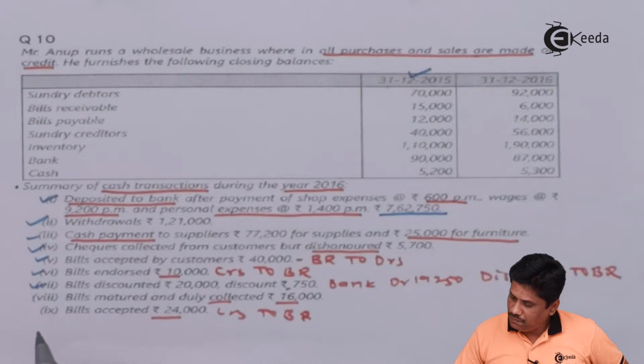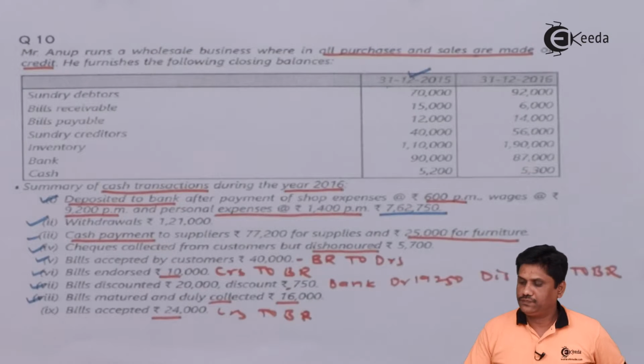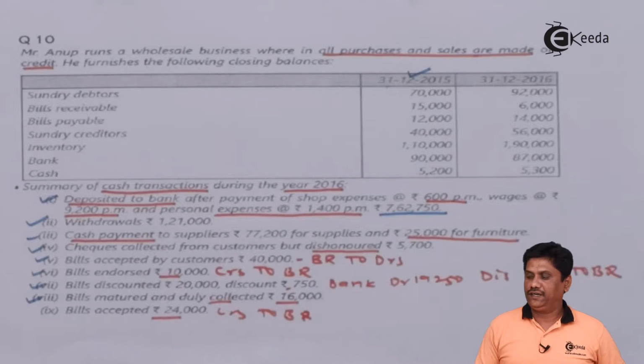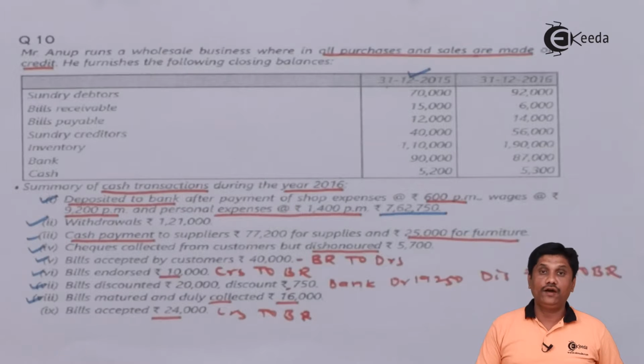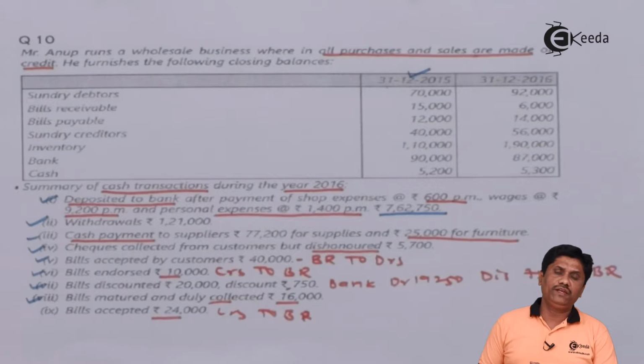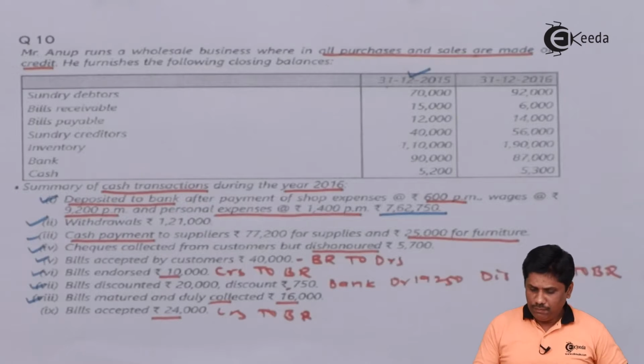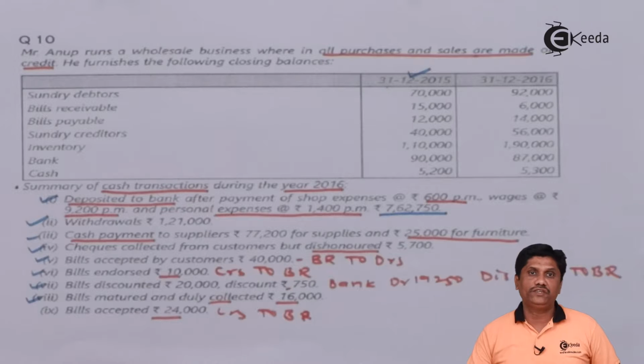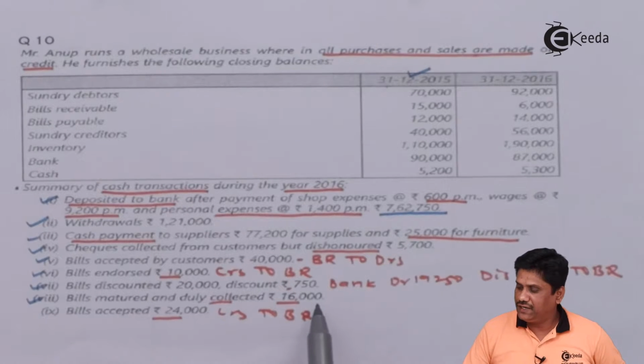Next, bills matured and duly collected. When they are saying bills matured and duly collected, now the thing is that money is received, but we don't know it is cash or credit. Here there is a big understanding we should have. We are presuming all bill of exchange transactions are rotated through bank. Alternatively, we can take it in cash and remaining amount at the end of the question we will find as a remaining amount which is for building or any other expense. So that is absolutely fine. You have to give the assumption. But now I am assuming the amount of bill of exchanges are adjusted through bank unless they mention it is in cash. So bills matured and duly collected are 16,000.